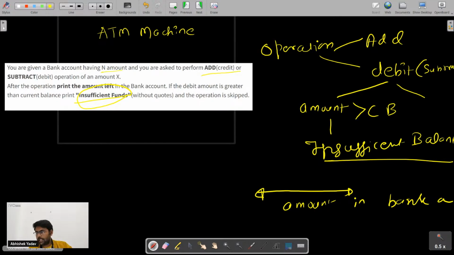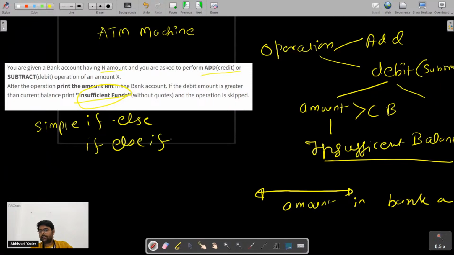So anyone, which control statement should I use here? Anyone? Simple if else will work, if else if will work, or I have to use nested if else if. Okay, so here simple if can work, if else can work here, or if else if, correct, or nested if else if, right? So this will work now, right?